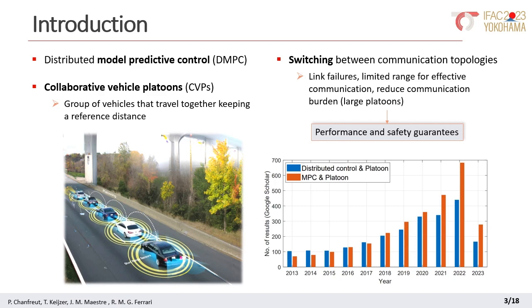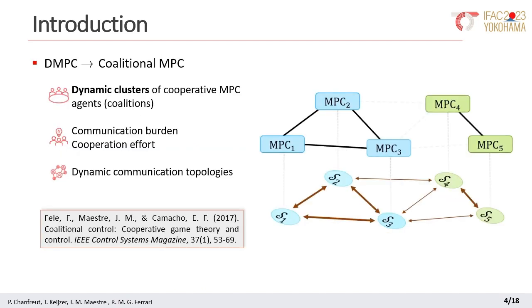Following this line of research, this paper studies the application to platoons of the so-called coalitional MPC, which is described in this article. This approach is based on a dynamic adaptation of the level of coordination between a set of MPC agents, as we show in this video. In particular, it proposes to partition dynamically the agents into cooperative groups that are the so-called coalitions or clusters.